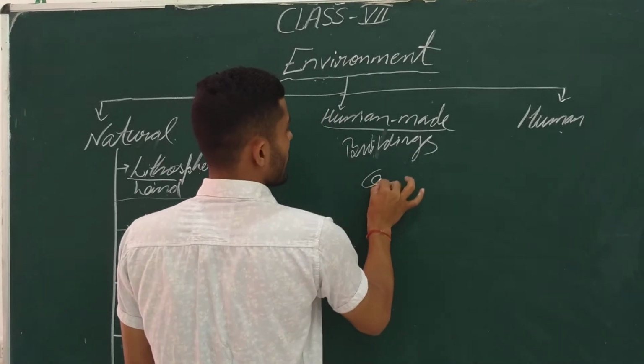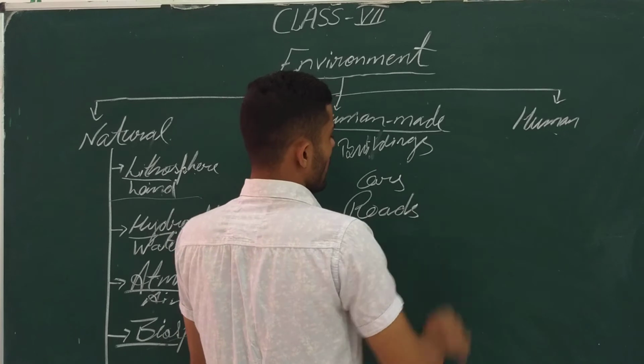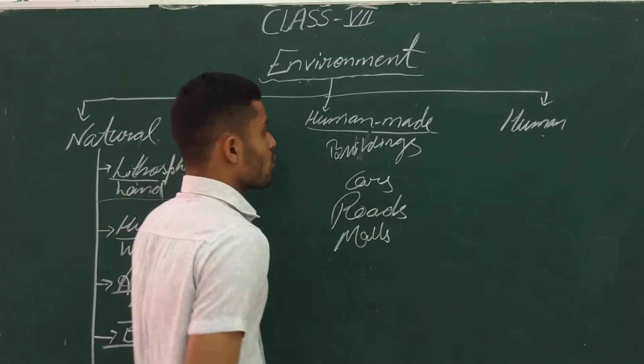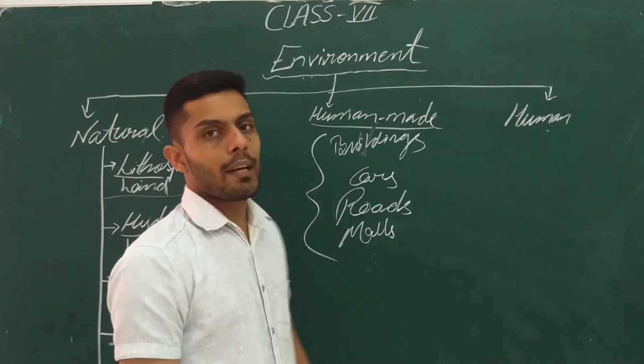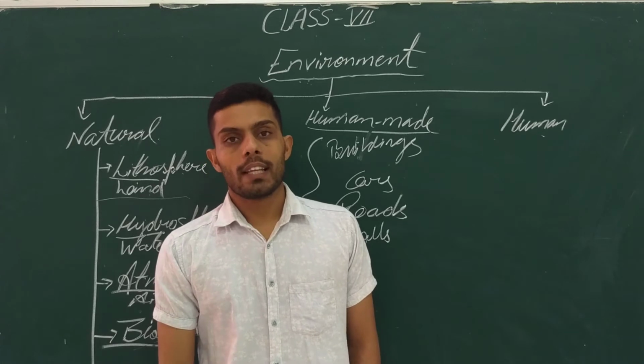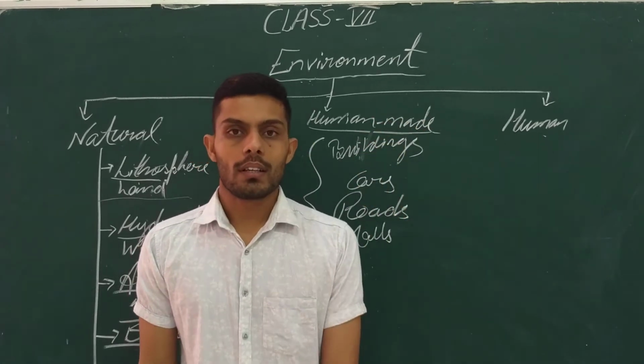For running we are making the cars. For those also we are making the roads. We are making the malls for the shopping purposes. So all such things which have been made by the humans, that type of environment is considered as the human-made environment.